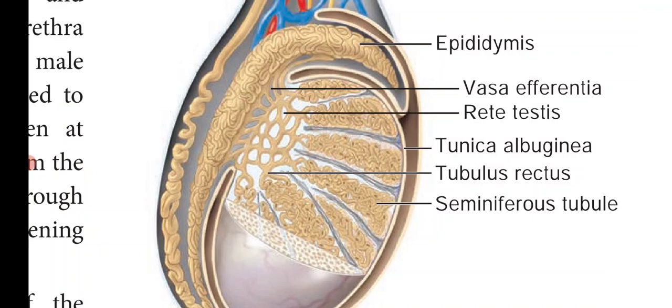The epididymis is a single highly coiled tubule. Here the sperms are stored temporarily. In the epididymis the sperms attain maturity. The sperms undergo physiological maturation and acquire increased motility and fertilizing capacity in the epididymis.